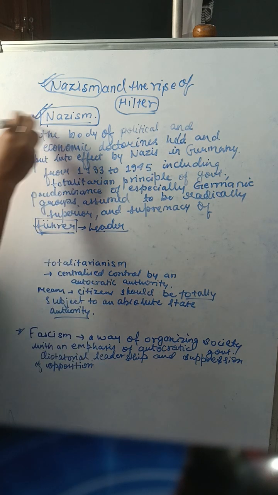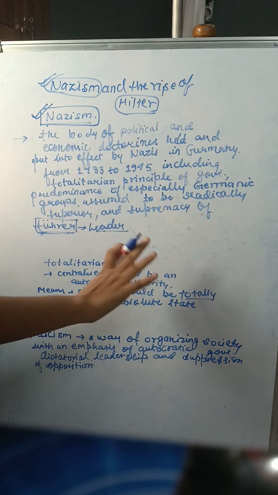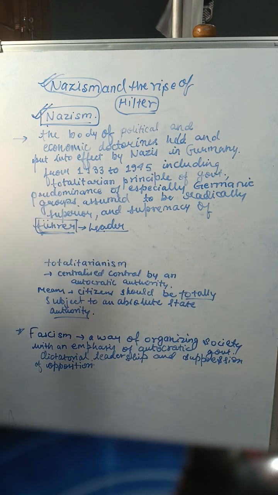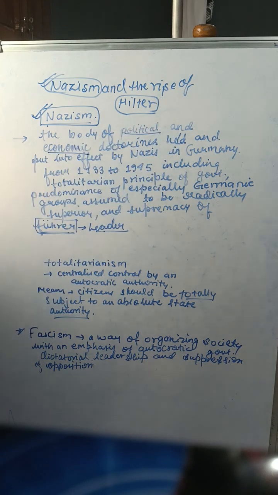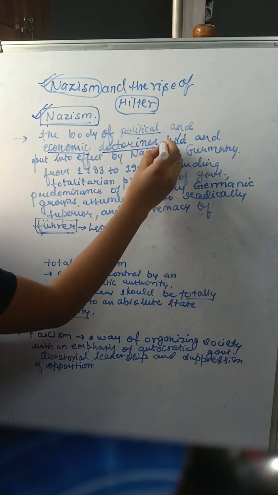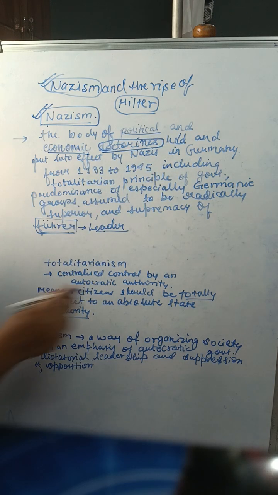First one is Nazism. As you can see, I have written the whole definition of Nazism and it must be clearly visible to you. So the body of political and economic doctrine. First of all, the meaning of doctrine must strike in your mind.